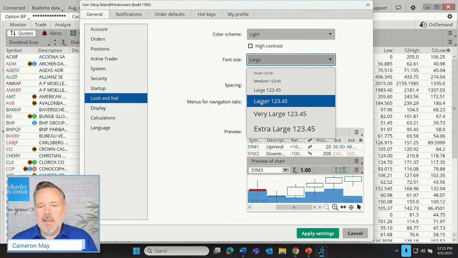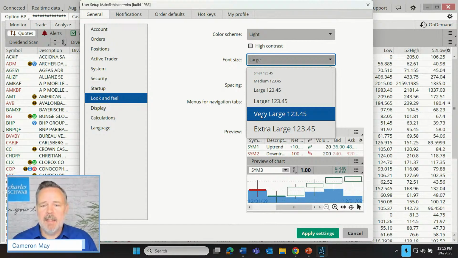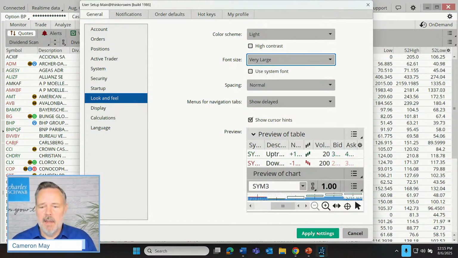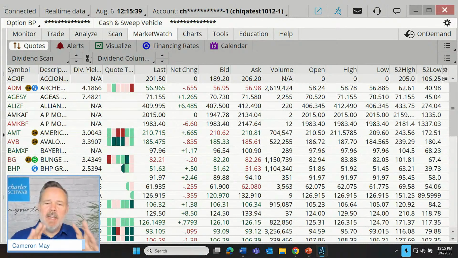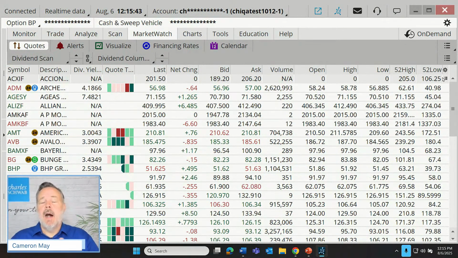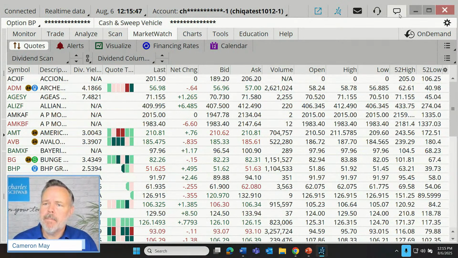And some people, their eyes aren't as strong as maybe they once were. Maybe they like to have a very large font size. So we apply that, and things can get crowded. Now, it didn't actually crowd out my gear here, but it should be there. Just be aware, if I demonstrate something and it's not showing up exactly the same way on your platform, commonly that's the culprit. So I'm going to pop back up here.